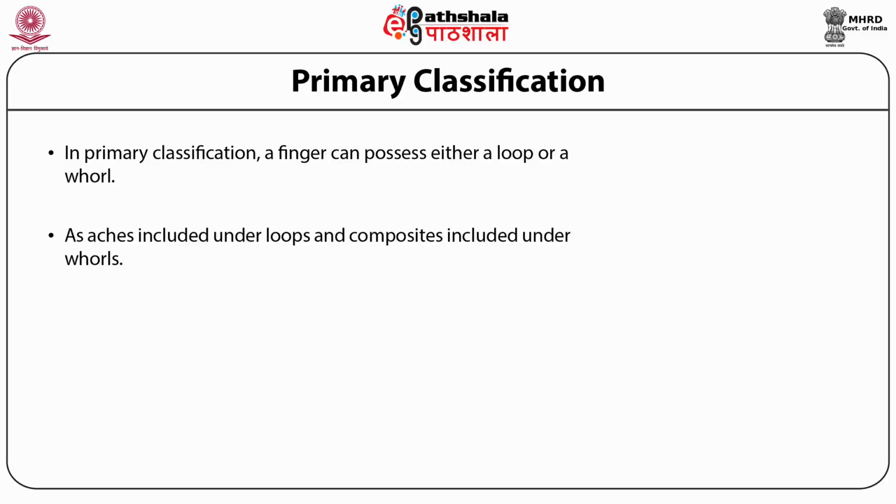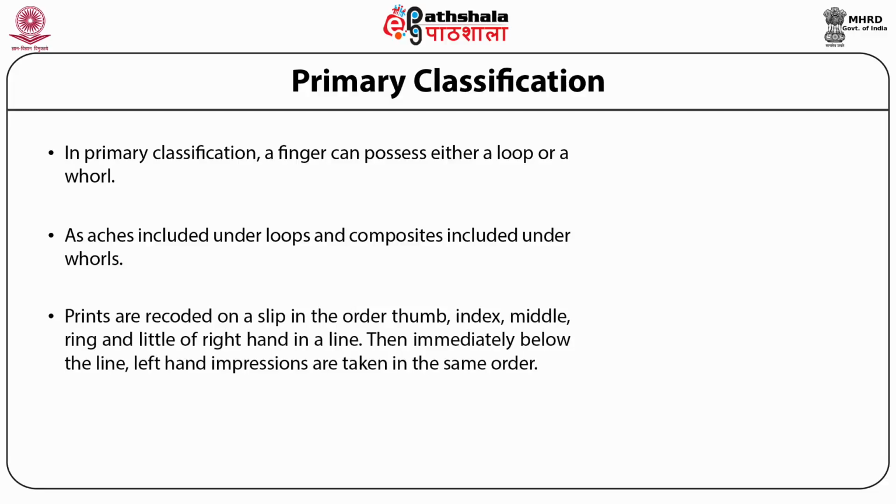The technique involved in taking fingerprints for classification purposes includes, in a slip, the rolled impressions of the fingers of the right hand recorded in line in the order of thumb, index, middle and little finger. Immediately below them, impressions of the fingers of the left hand in the same order are recorded.